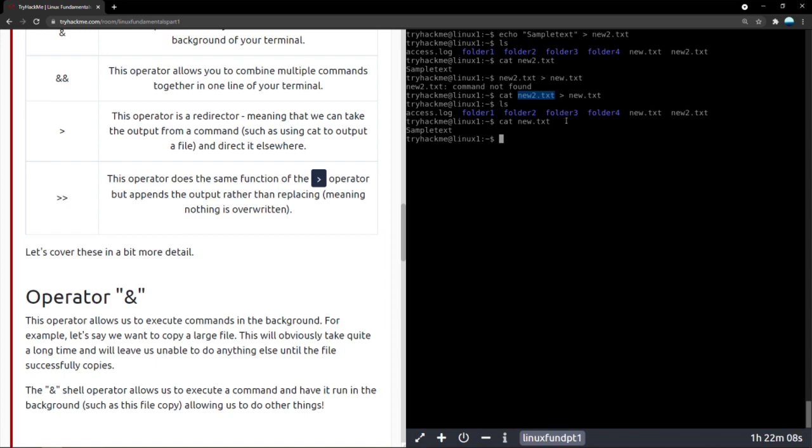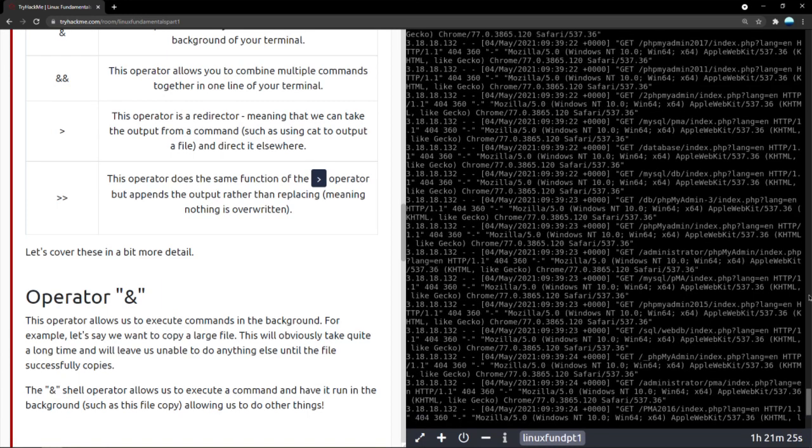If you don't want it to replace, if you just want to add to the end, basically append to the end of the file, you would use double arrows. So now let's try to pass the whole contents of this access log to new.txt without replacing sample text. To do that, we would use cat access.log. This way we get all the output of access.log, and we send it into new.txt without replacing sample text at the start. What we expect is that after sample text, the whole access log is entered. So let's press enter, and let's open new.txt.